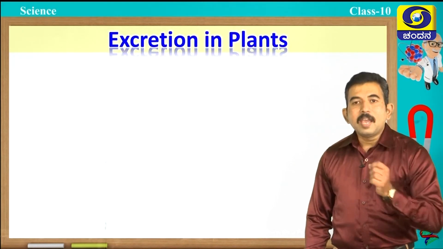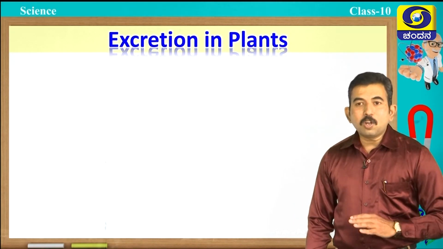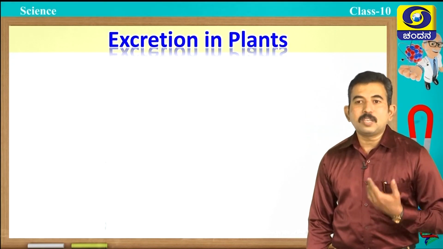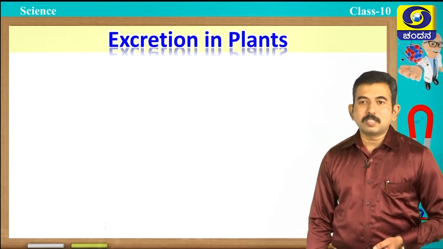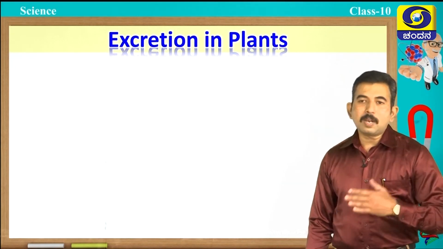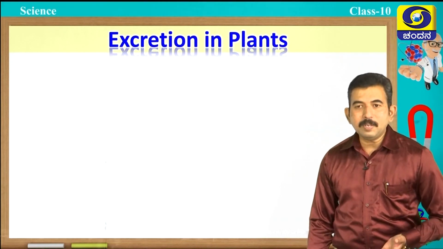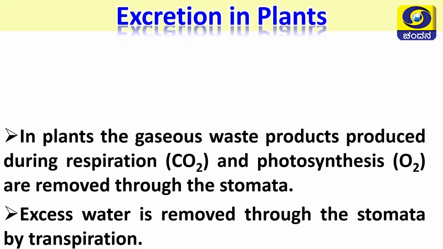Next, let us study excretion in plants. Of course, these plants do not possess a well developed excretory system like human beings, but still the waste generated during different metabolic processes has to be expelled out of the plant body, and this takes place through several parts of the plant. Let us discuss one by one. Yes, students, in plants the gaseous waste products produced during respiration and photosynthesis are removed through stomata, and excess of water is also removed through the stomata by the transpiration process.